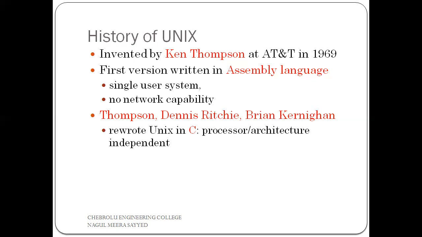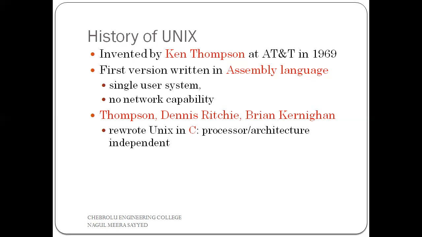So it consists of two features. Actually, these two are called drawbacks compared with later versions. What are those? First, the first version of Unix was a single user operating system. And second, it had no networking capability. Now coming to the later version.